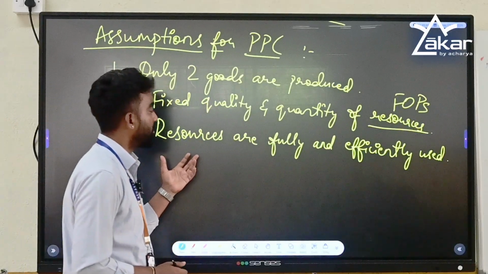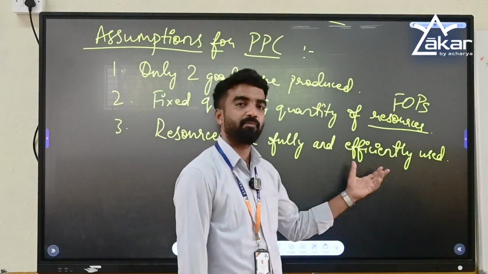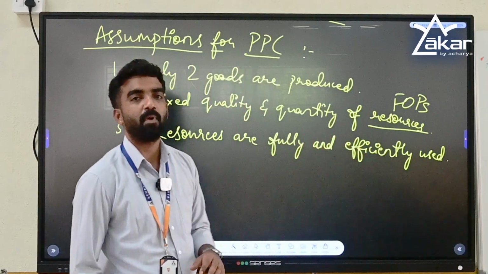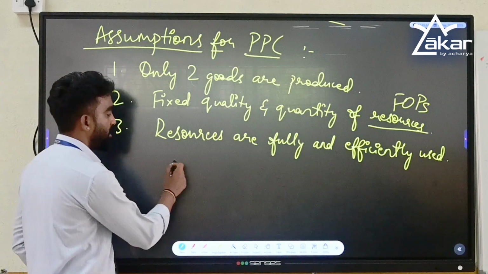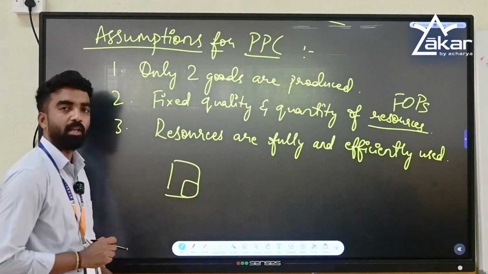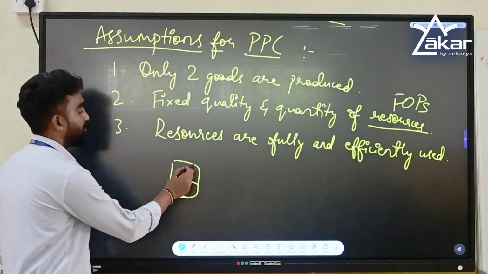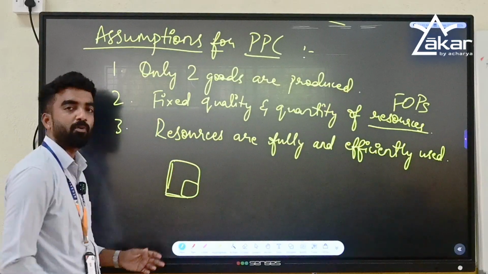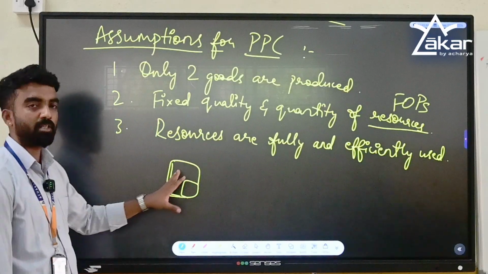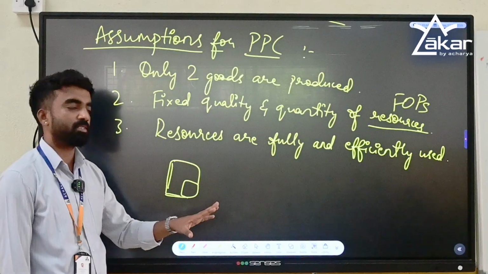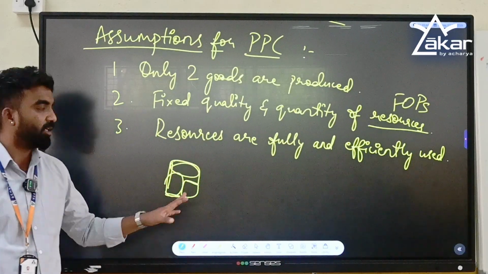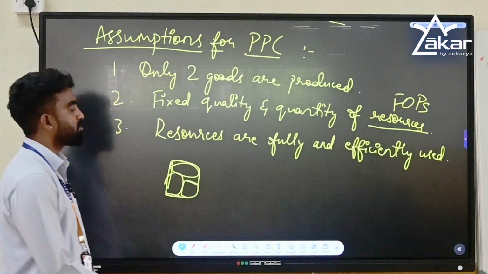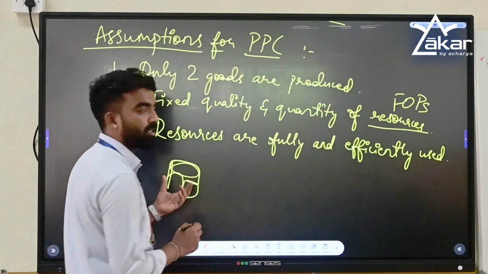If it is not fully used, let's say you have 1 acre of land but you are using only some part of it, then the maximum output which can be produced in the entire patch of land cannot be shown in the PPC, because you are not using the available resources fully. It is vacant, right? And also it should be efficiently used.